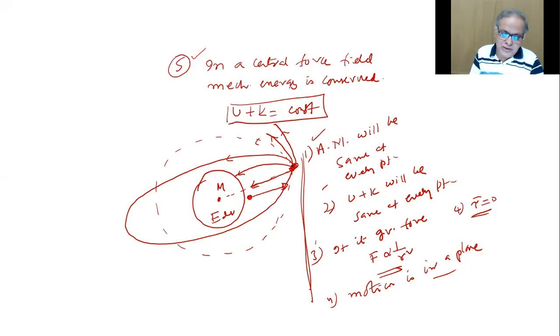When I said this particle is released, it will go like this with initial velocity 0. With a little more velocity, it will go like that. A little more velocity, it goes in a circular path. A little more, an elliptical path, then a parabolic path, then a hyperbolic path. But all these laws will be followed, along with F being inversely proportional to R square. This is one more thing given by Newton: F is GMm by R square.